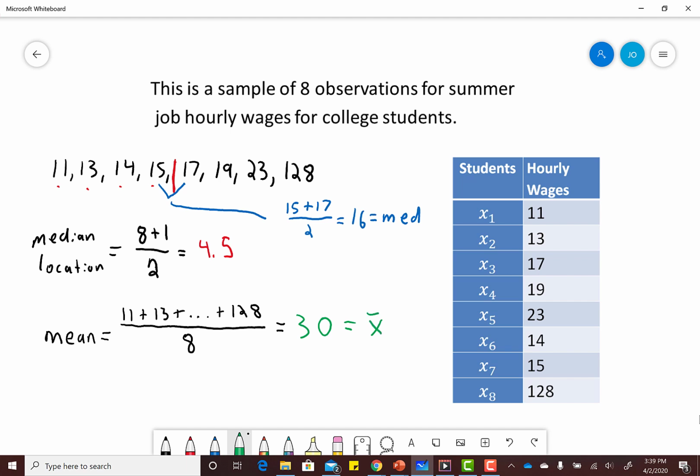Now by looking at these two metrics, the mean, which is 30, and the median, which is 16, which one do you think better represents a typical observation in your data set? Pause the video and spend a couple of seconds to figure that out.